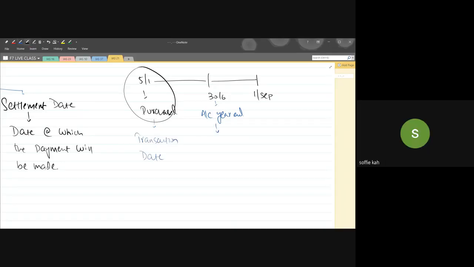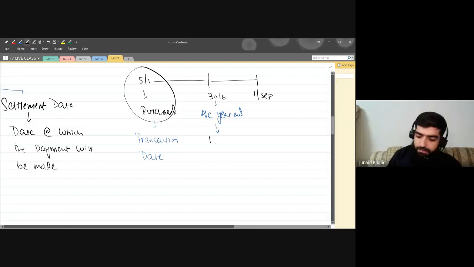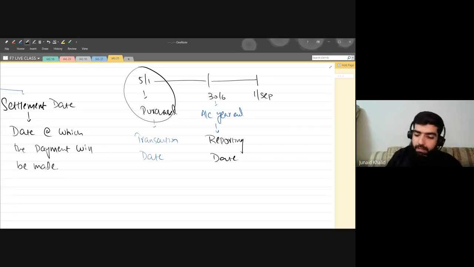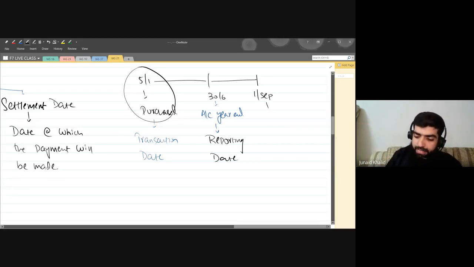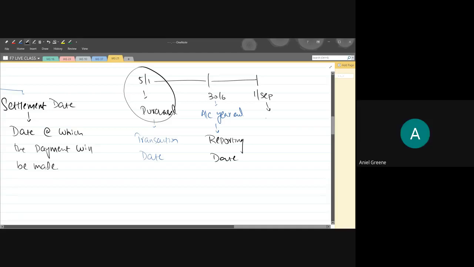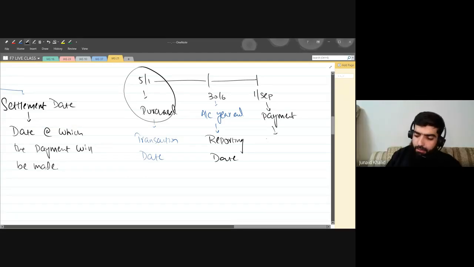Reporting date. Yes, nice, very good. It's a reporting date. And can you please let me know, on the 1st of September, if you're paying the amount to the supplier, what is that particular date? It's called the settlement date. Yes, if you're paying the amount to the supplier, that is known as the settlement date.